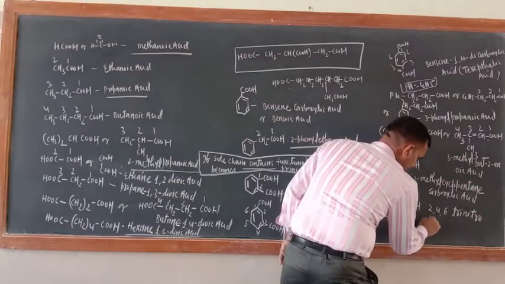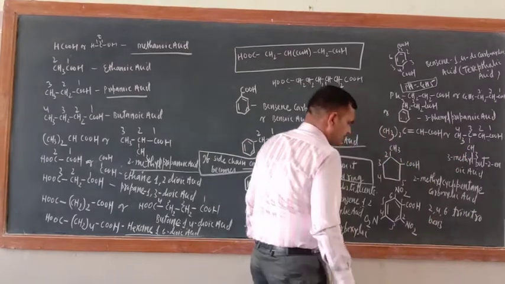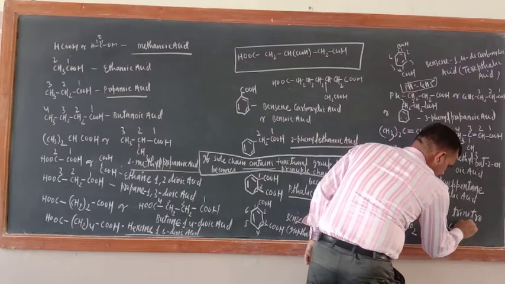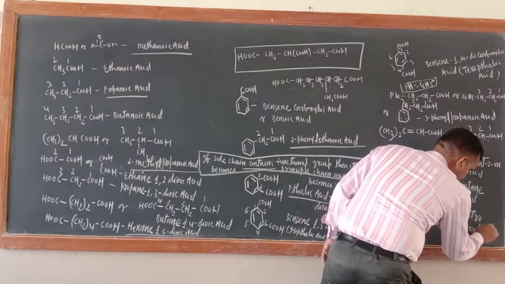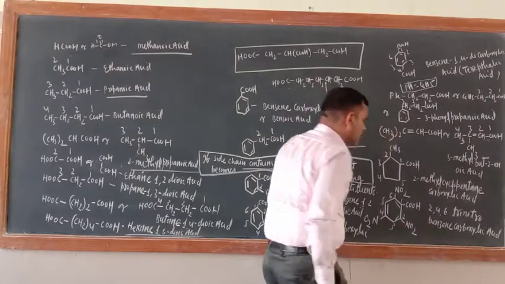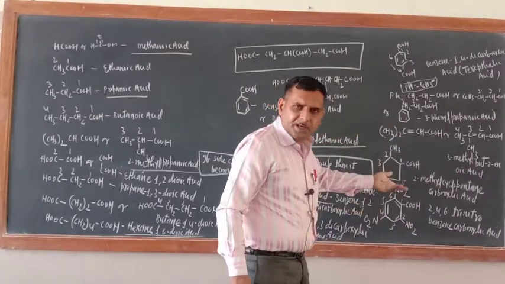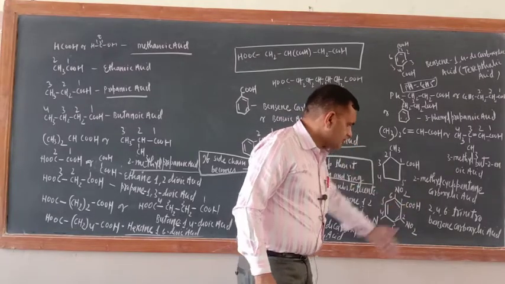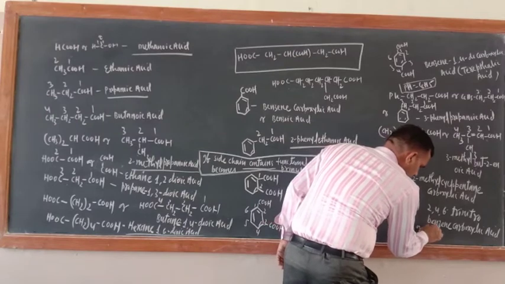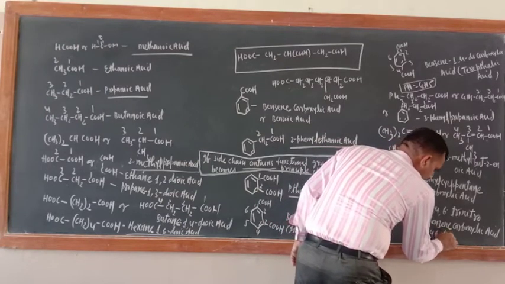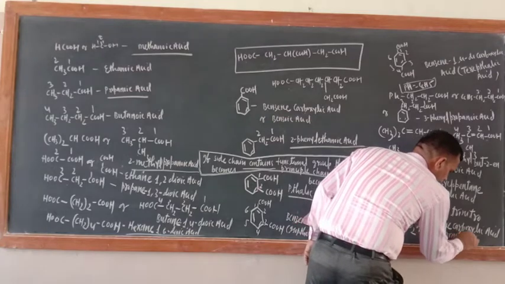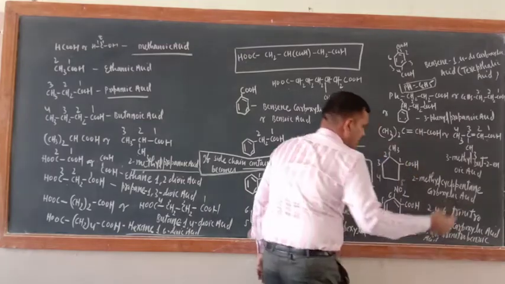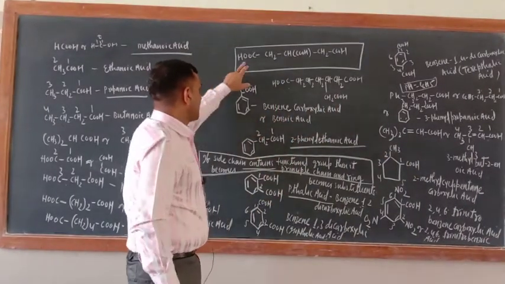Then benzene carboxylic acid. One more name can be written, 2,4,6 trinitrobenzoic acid, because suppose NO2 group is not there. So what is the name of this one? Benzoic acid. So you can write here 2,4,6 trinitrobenzoic acid. Okay, as you wish. Now I promised you I will teach them later on.